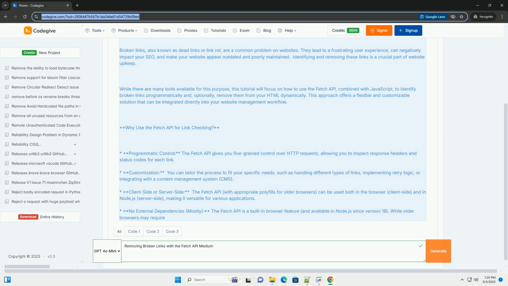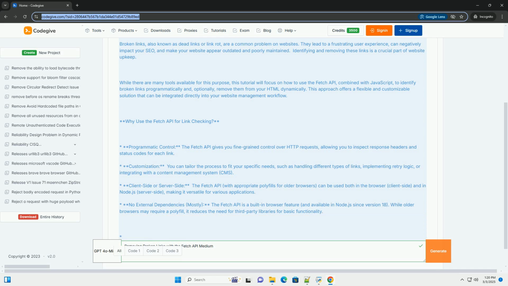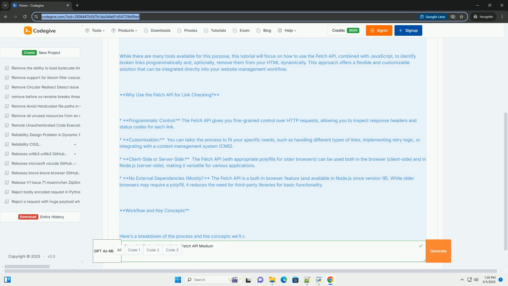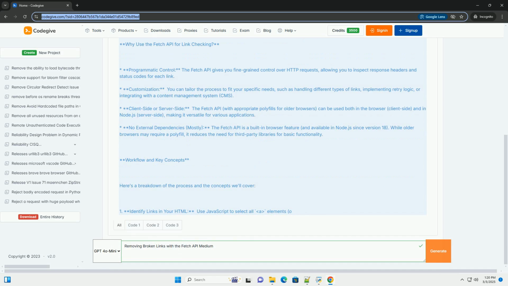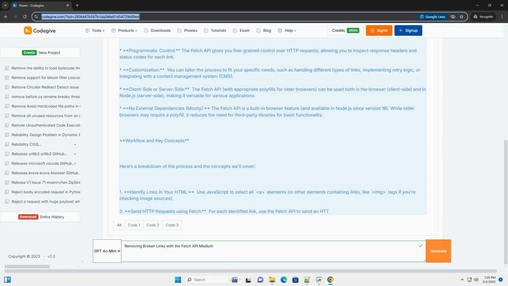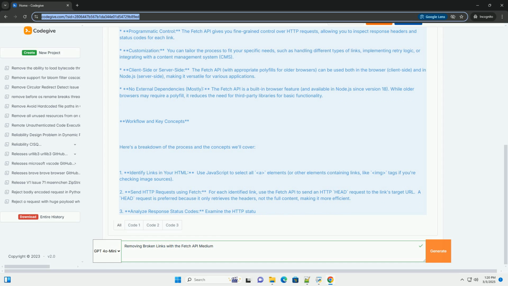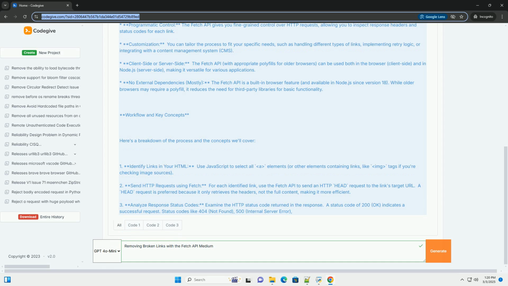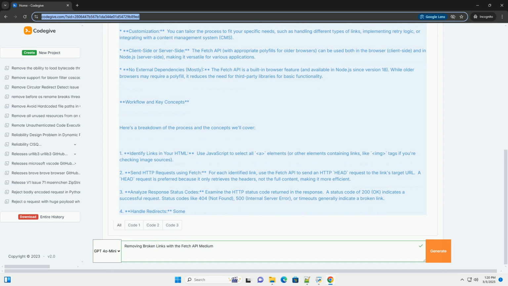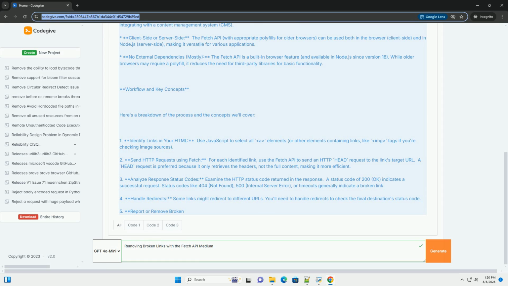While there are many tools available for this purpose, this tutorial will focus on how to use the Fetch API, combined with JavaScript, to identify broken links programmatically and, optionally, remove them from your HTML dynamically. This approach offers a flexible and customizable solution that can be integrated directly into your website management workflow. Why use the Fetch API for link checking?